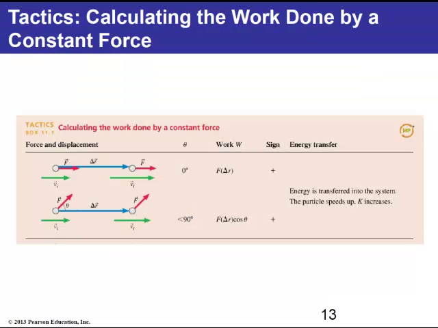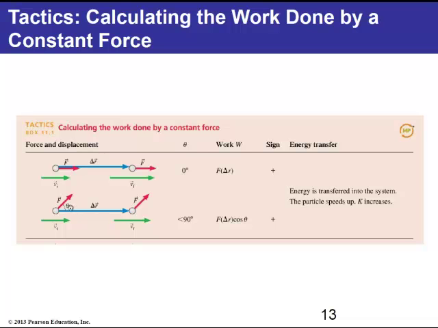So one of the things that will happen very often is we will get products of force times displacement with angles. As you can see, when the angle is equal to 0, like in this picture here, the force is in red, the displacement is in blue, so the object or the particle is moving from left to right, and in this case the angle is 0, so the cosine of 0 being 1, the work done is simply the product F times delta R, and we end up with a positive number, and so energy is being added to the system.